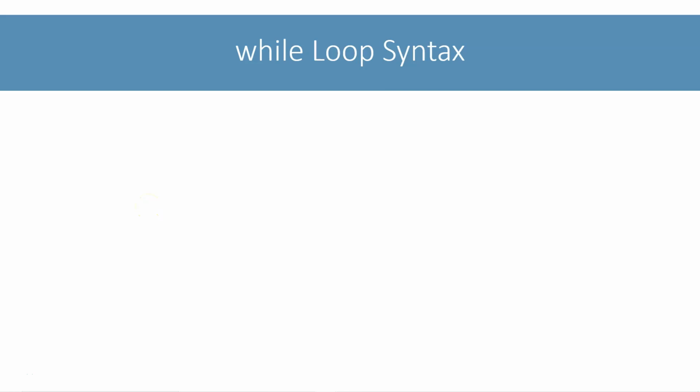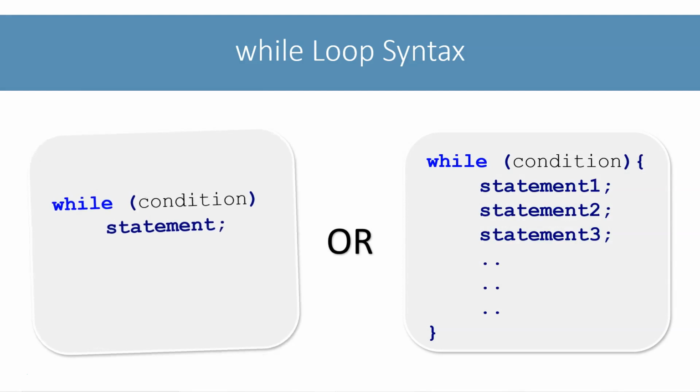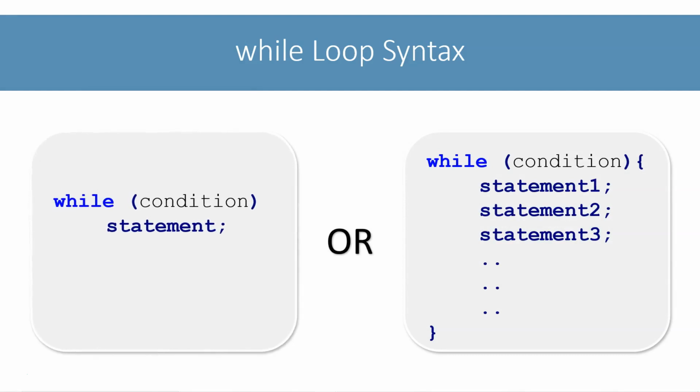In this lesson, we will look at while loop. It is Java's most fundamental looping construct. It repeats a single statement or a code block while its condition evaluates to true. It has this syntax. This first syntax repeats a single statement.